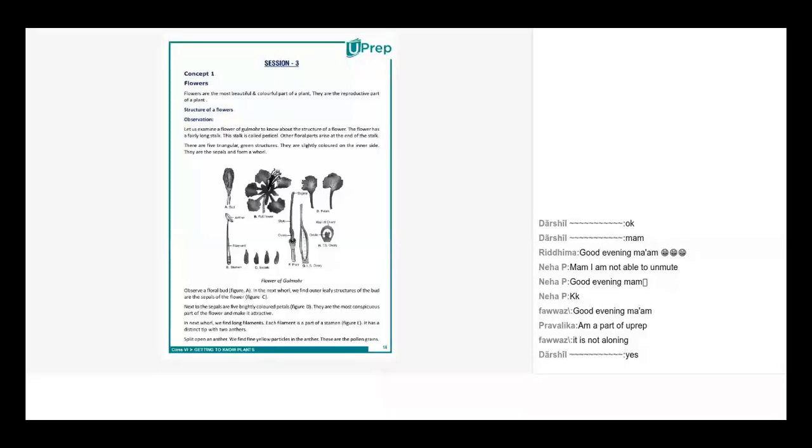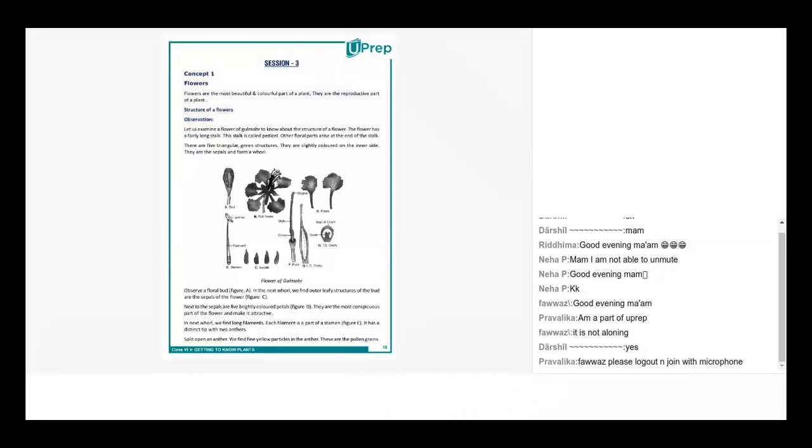Let us examine a flower of Gulmohar to know about the structure of a flower. The flower has a fairly long stalk. This stalk is called the pedicel. Other flower parts arise at the end of the stalk.